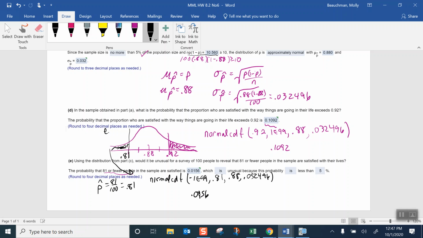And for anything unusual, if it's not given as a probability, if it's less than 5%, it's unusual. So the probability that 81 or fewer people in this sample are satisfied is about 1.56%, which is unusual because it's less than 5%.